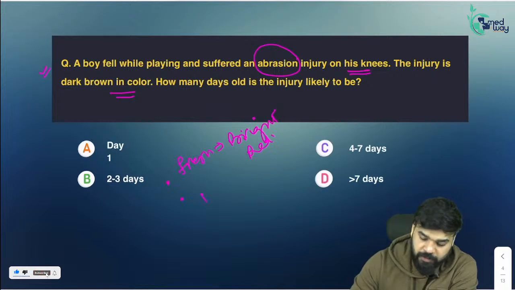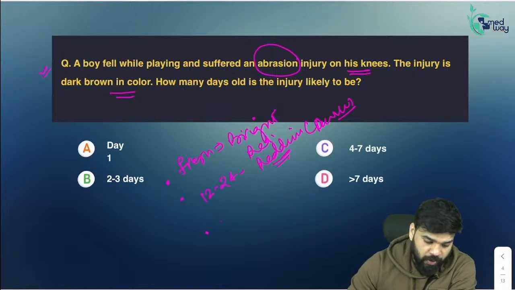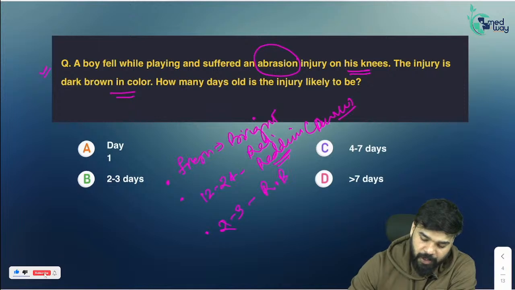If it is 12 to 24 hours, it will look reddish, dark red or reddish. Why? Because lymph and blood dries, which leaves a bright scab. If you talk about 2 to 3 days, it will look reddish brown,